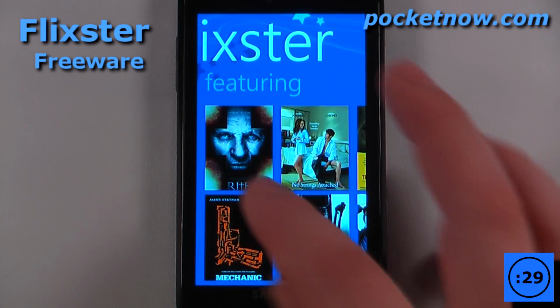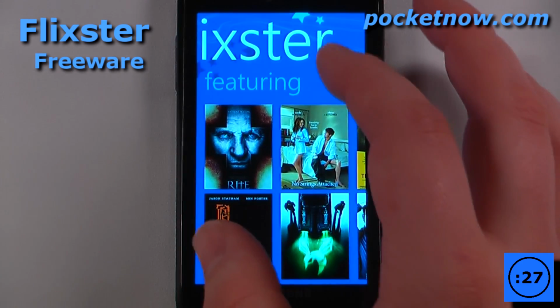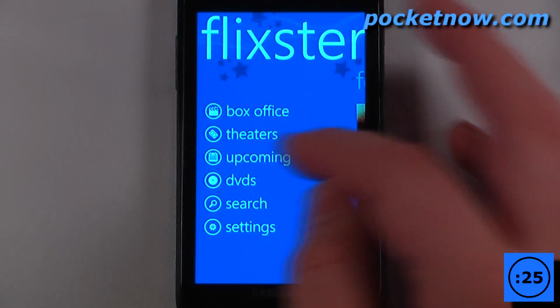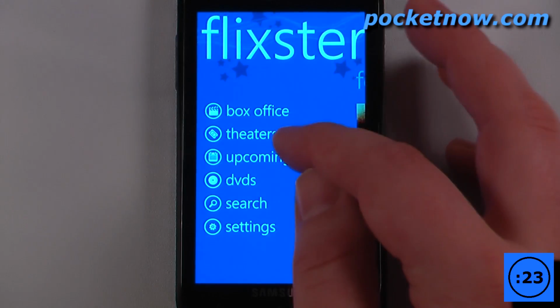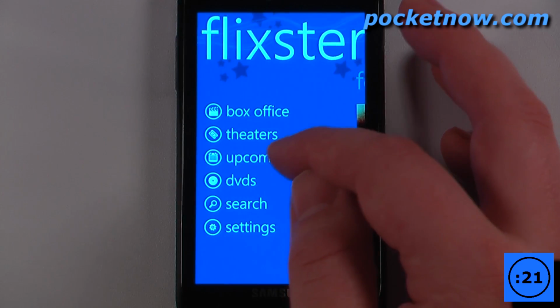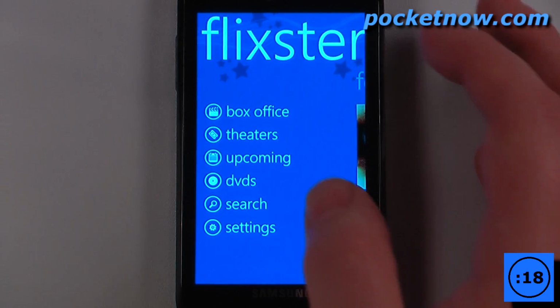Flixster is a free culmination between the Flixster site and the Rotten Tomatoes website. So the great thing about this is you can get box office information, get theaters, upcoming movie releases, DVDs, search. You can also change their settings.